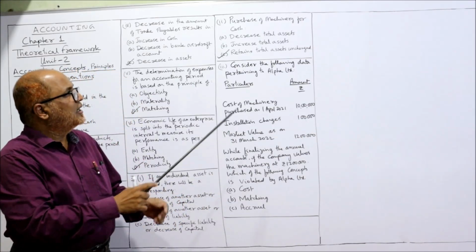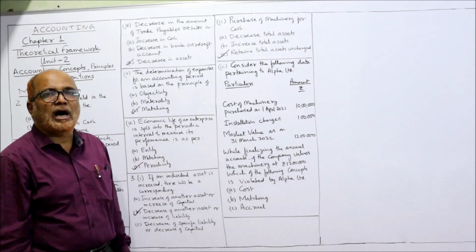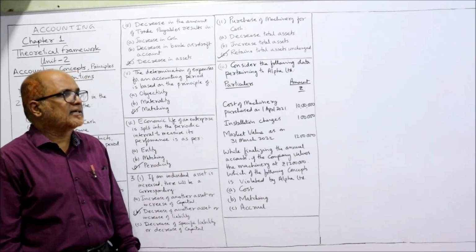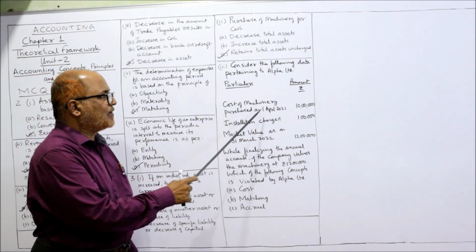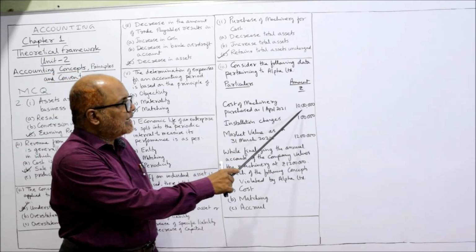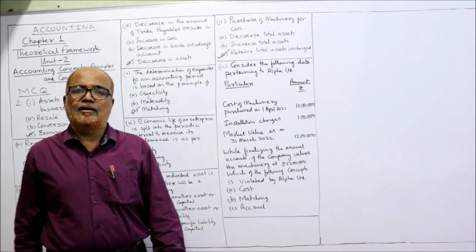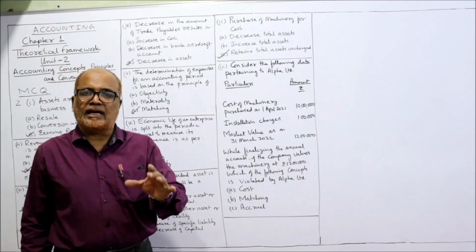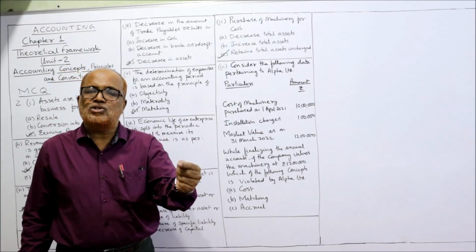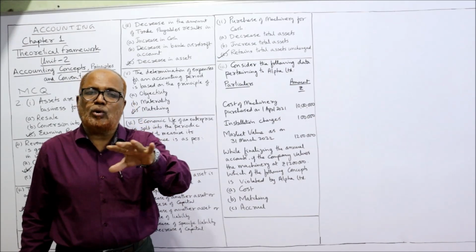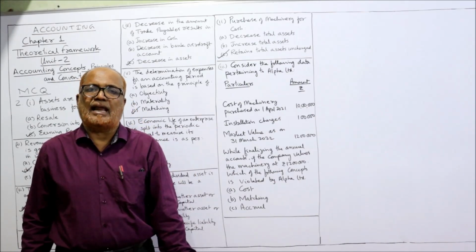This is the last question. Consider the following data pertaining to Alpha Limited. One company, Alpha Limited. The details are given. Cost of machinery on 1st April 2021, 10 lakh, and installation charges 1 lakh. A machine is purchased for 10 lakh and installation charges incurred 1 lakh. The total cost of the machinery will be 11 lakh.